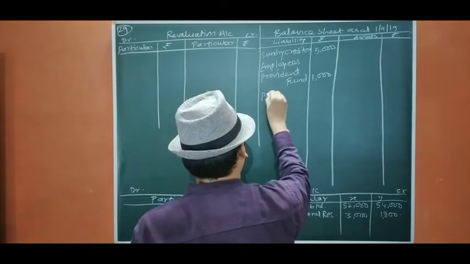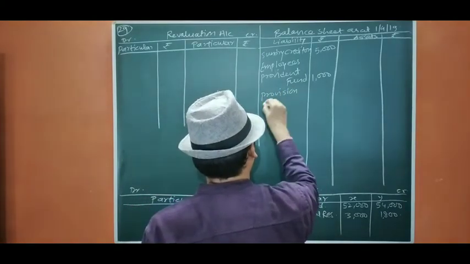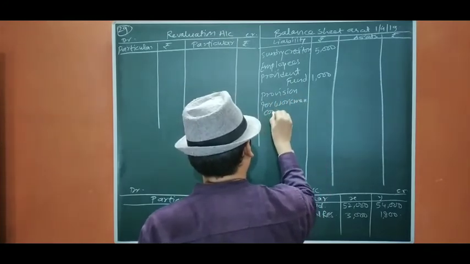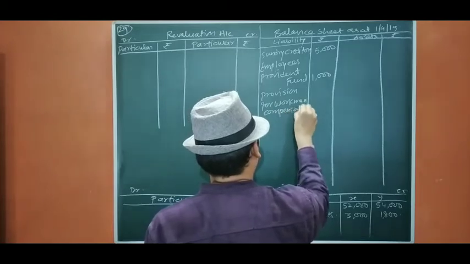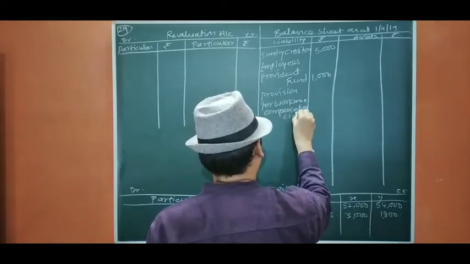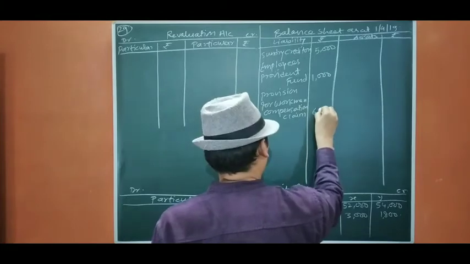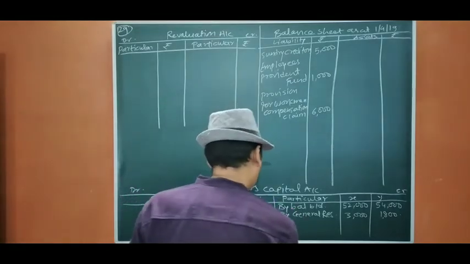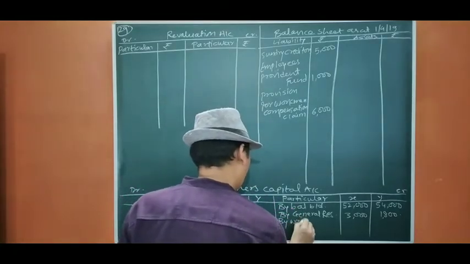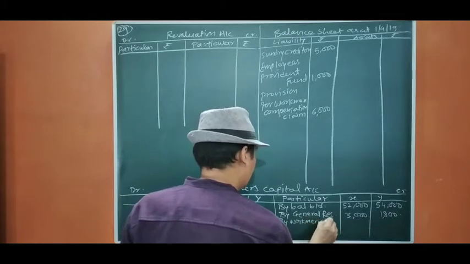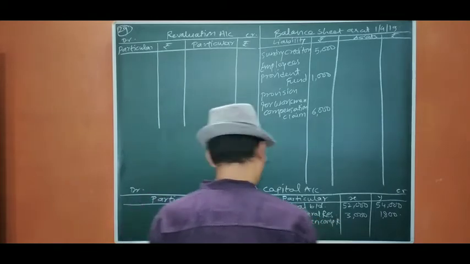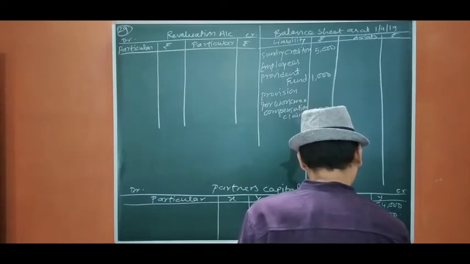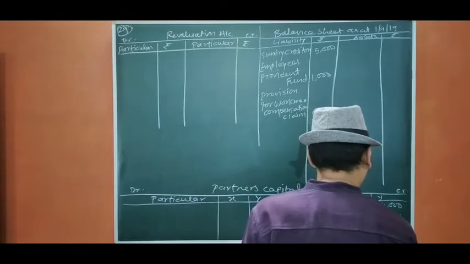So, provision for workman compensation claim will be 6,000. So, the remaining 4,000 will be distributed between the partners in the old ratio. So, by workman compensation reserve. Okay. So 8 5s are 40, 5 5s are 25, 5 3s are 15. Okay.